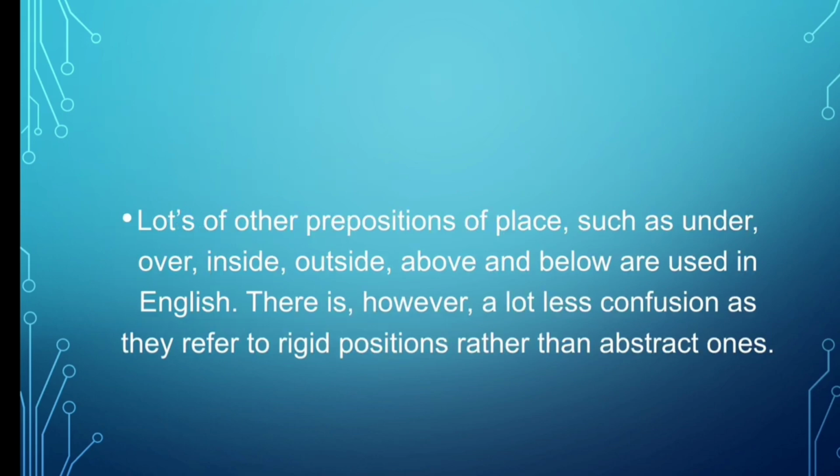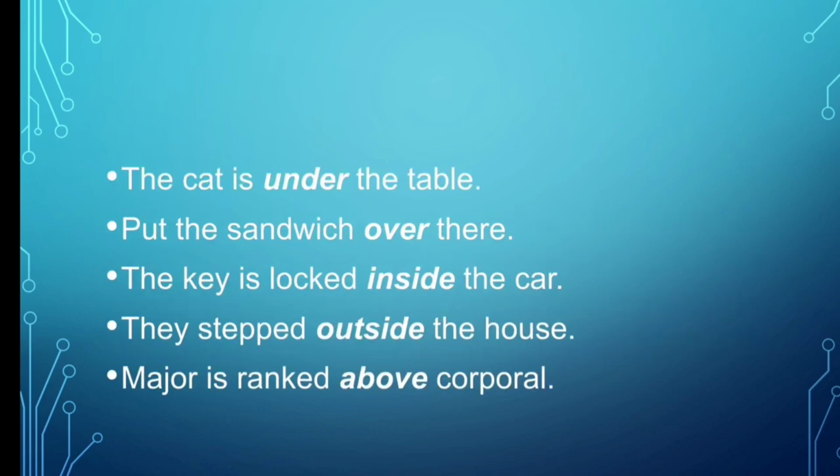Lots of other prepositions of place such as under, over, inside, outside, above and below are used in English. There is, however, a lot less confusion as they refer to rigid positions rather than abstract ones. For example, the cat is under the table. Put the sandwich over there. The key is locked inside the car. They stepped outside the house. Major is ranked above April.